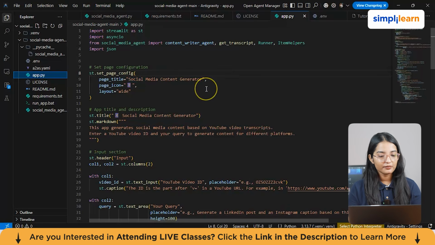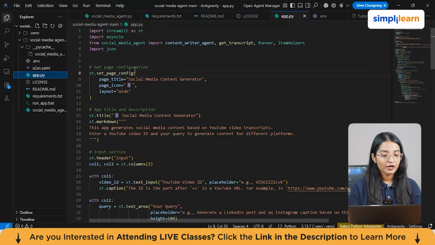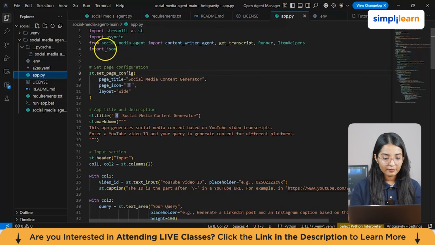So here's where Streamlit comes in. Streamlit is basically a Python library that allows us to easily convert our Python code into a very beautiful web application. Streamlit will automatically turn Python variables like st.text_input and st.button into interactive components, and it will help us create a dynamic web interface. So this is the code already mentioned here.